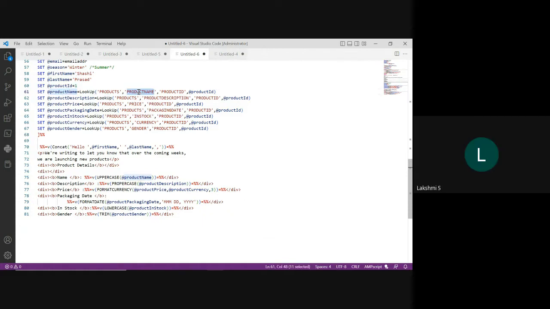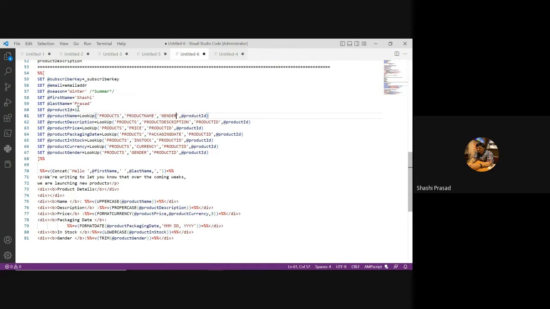From the product name, return that name where the product ID is 1. Okay. Even if, let's say, I say this one as gender, and I say this one as gender, I haven't specified the... yeah, that's gender.